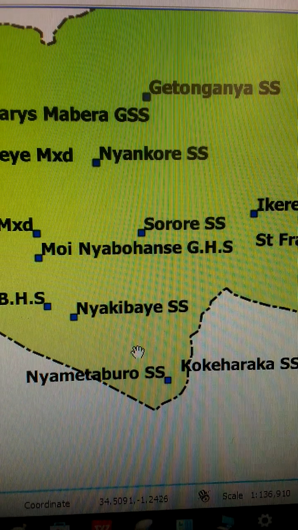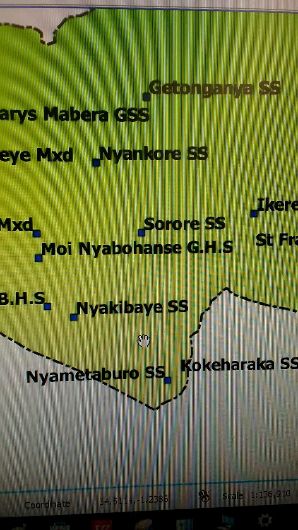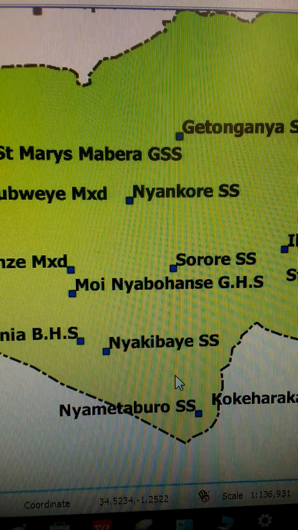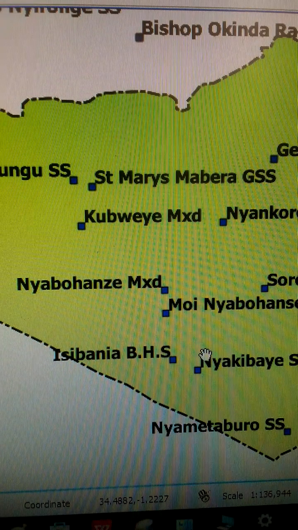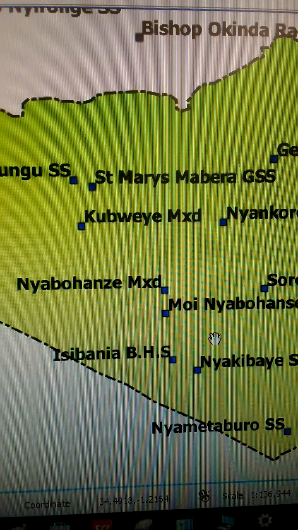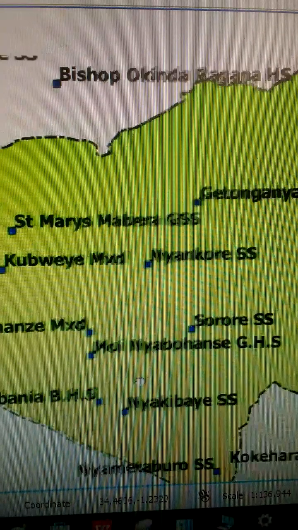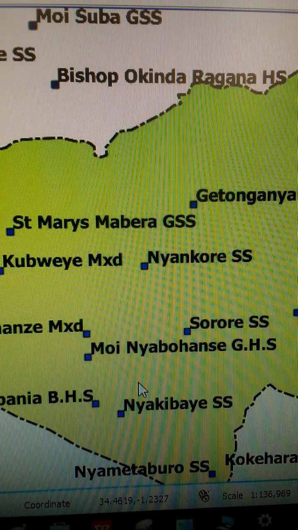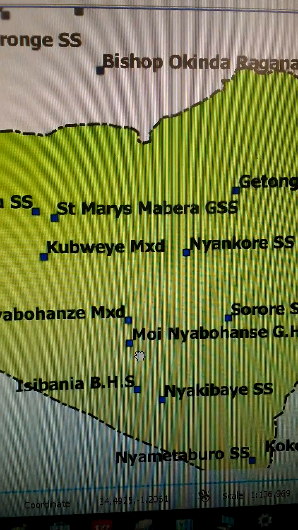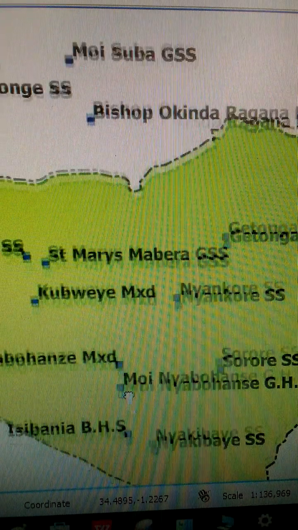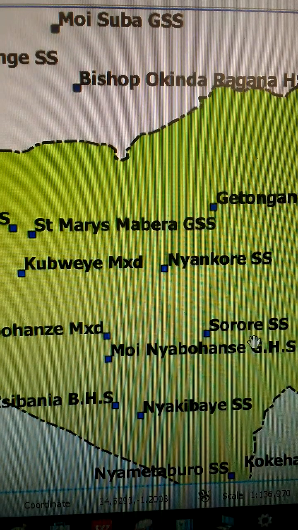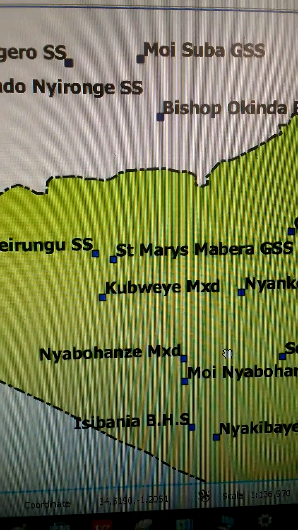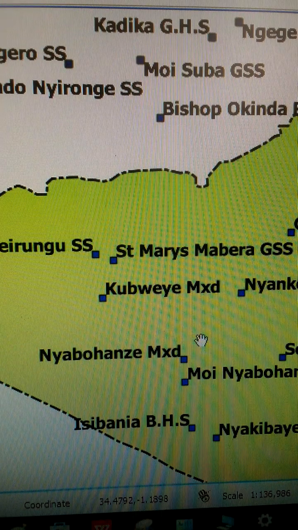Nyame Taburo Secondary School. Then we have Nyakibaye Secondary School. Then we have Isibania Boys High School. As we go towards the north, we have Moi Nyabohanze Girls High School. Just after Isibania High School, we arrive at Moi Nyabohanze Girls High School. We also have Sorore Secondary School and Nyabohanze Mixed Secondary School.